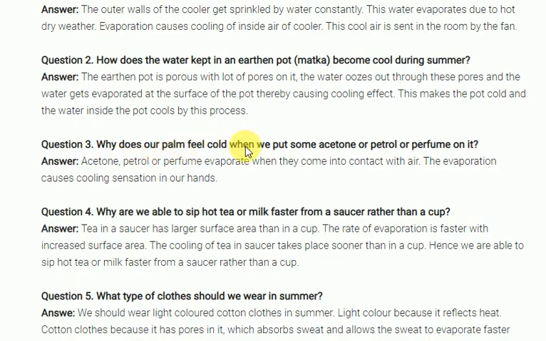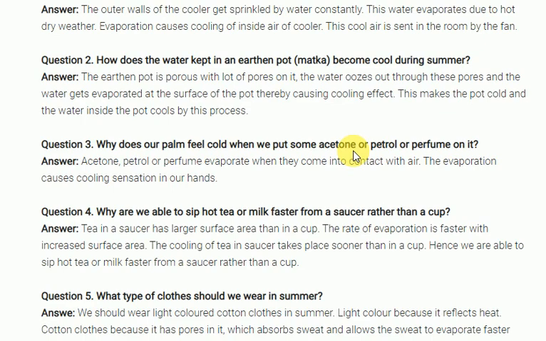Why does our palm feel cool when we put some petrol on it? Look here, liquids that easily become gases are known as volatile liquids. Petrol easily becomes vapor, so it takes energy from the surroundings. Suppose I take a little petrol and place it on my hand, I feel cool immediately. Why? The petrol boiling point is low, so when you place it on your hand, the petrol molecules immediately take energy from your body and undergo evaporation.